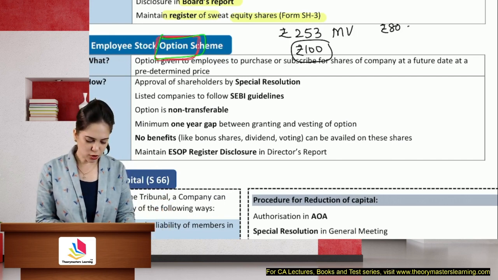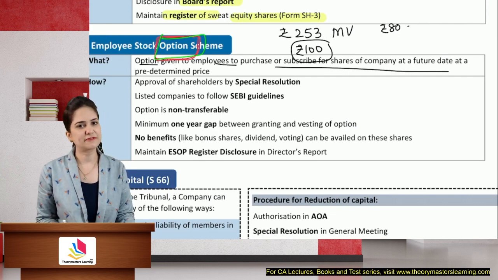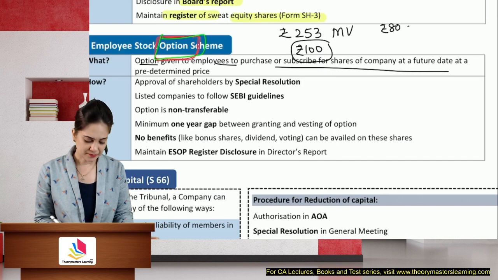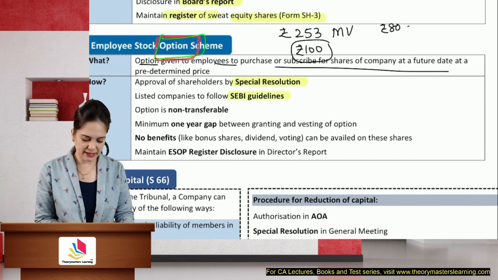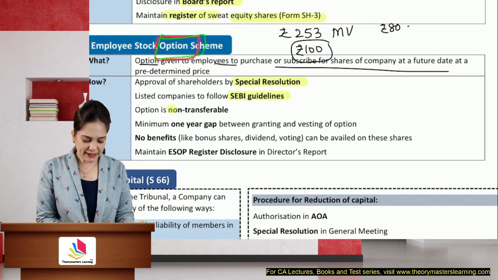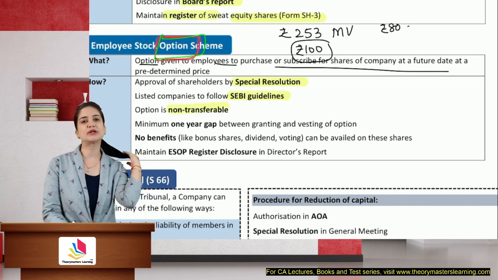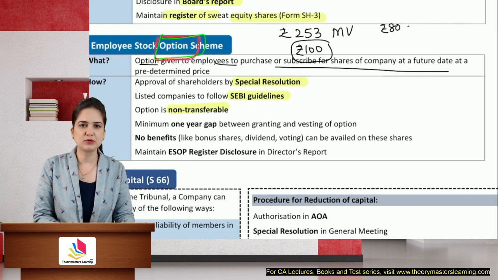So in this case, option is given to the employees to purchase or subscribe for the securities at a future date. It's an option, it's not a compulsion. We need approval of the shareholders by a special resolution, SEBI guidelines followed for listed companies. It is non-transferable. You cannot renounce it, you cannot transfer it to your friend who is interested.